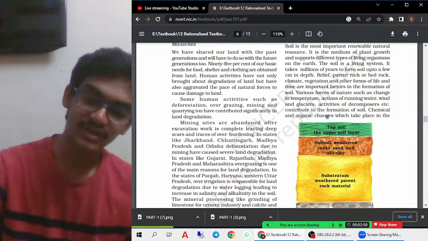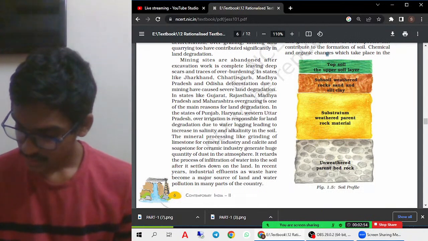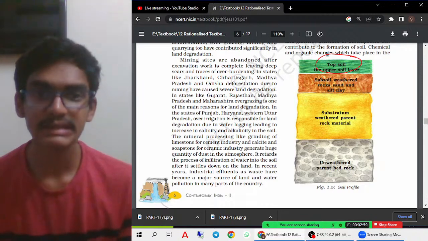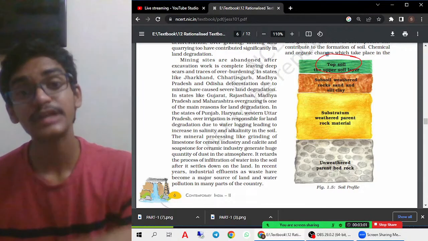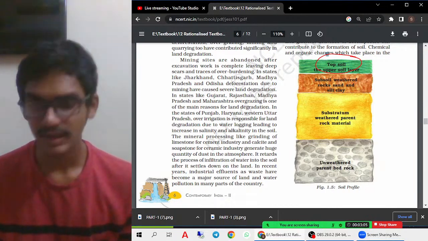The most probable question that can be asked from this is: what are the different layers of the soil? One is the top soil. This top soil is the one which is involved in soil erosion. Soil erosion is nothing but the removal of the top layer of the soil.